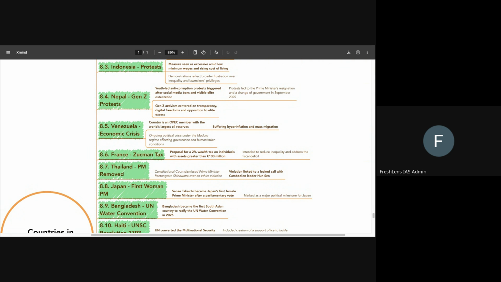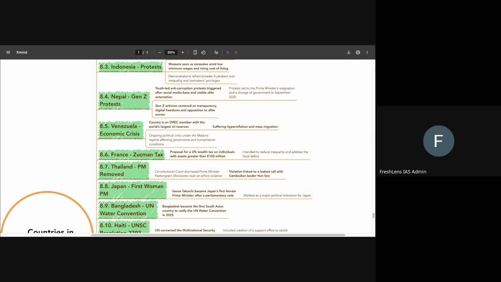Then comes next, which is France, which is the Zucman tax. So Zucman tax is a proposed wealth tax, which was basically suggested by an economist of France. We can remember about it a bit, but we'll not try to remember too much about it. What we'll also know is that the Constitutional Court dismissed Prime Minister of Thailand over an ethics violation, and it was linked to a leaked call with Cambodian leader Hun Sen. So basically, it's a very unique way the Prime Minister was removed. That is why even the context of it is important.